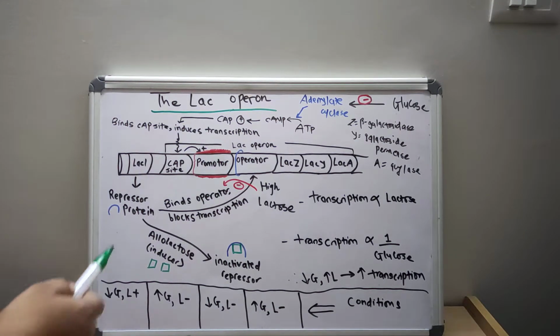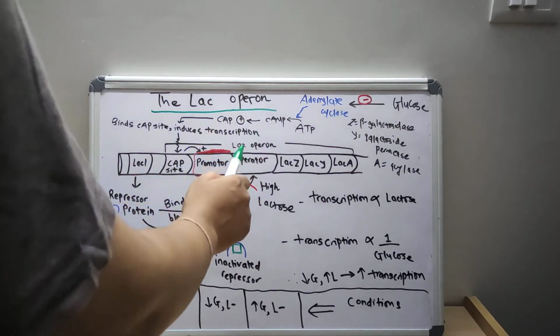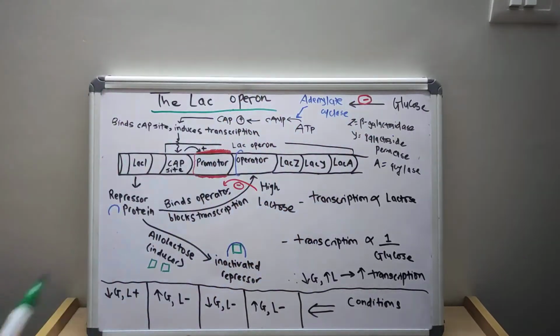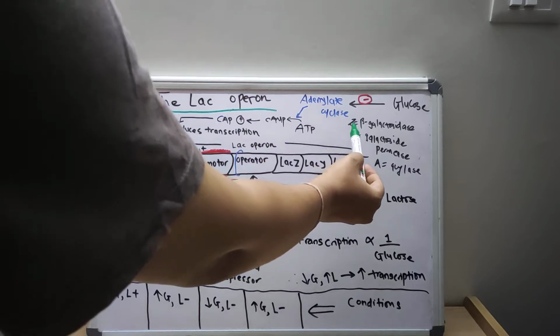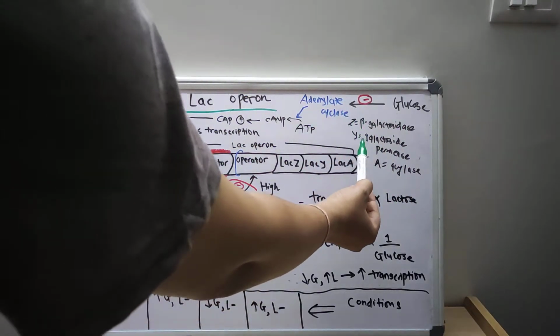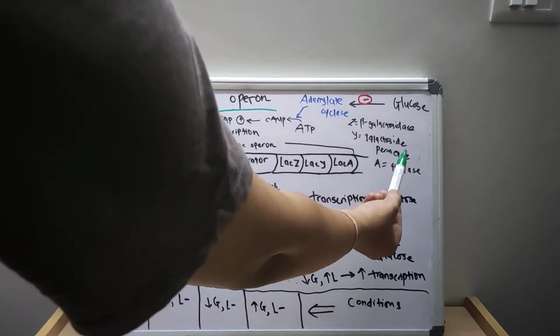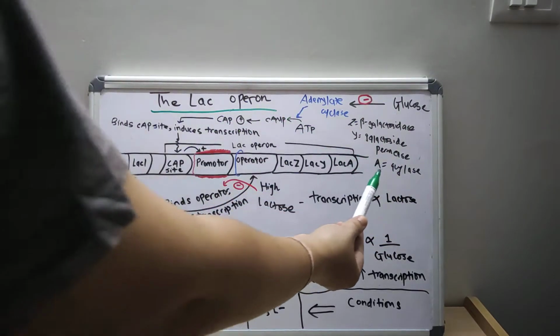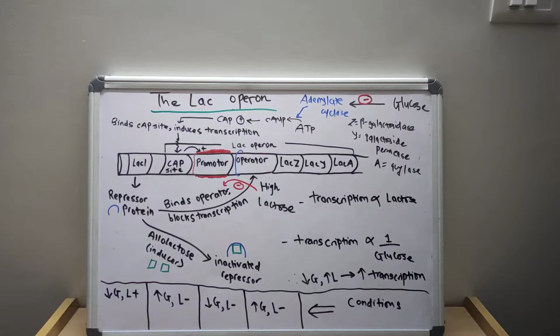So we have discussed I, promoter, operator, Z, Y, and A. The Z gene codes for beta galactosidase, the Y gene for galactoside permease, and A codes for acetylase.